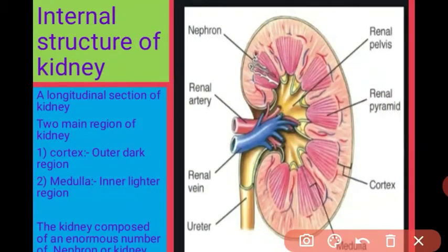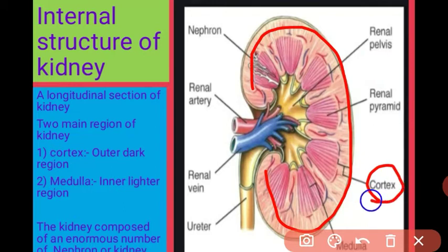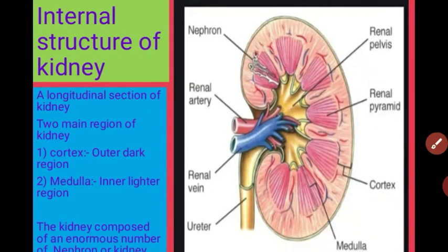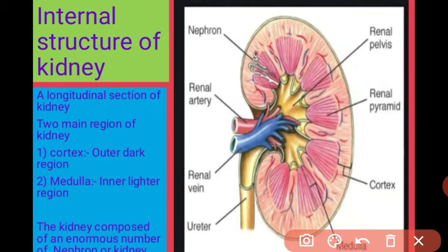There are two main parts of the kidney. The outer region is called the cortex, and the inner region is called the medulla. Got it? These are the two main regions of the kidney.